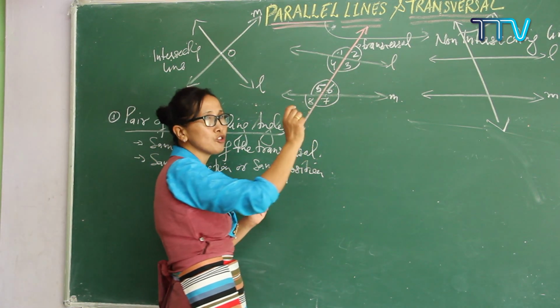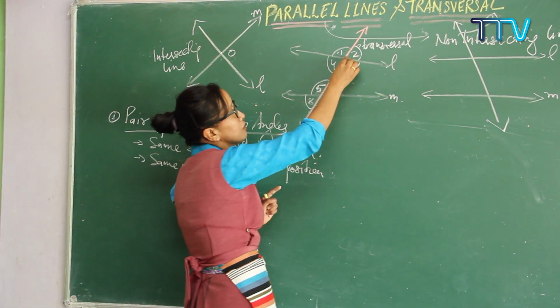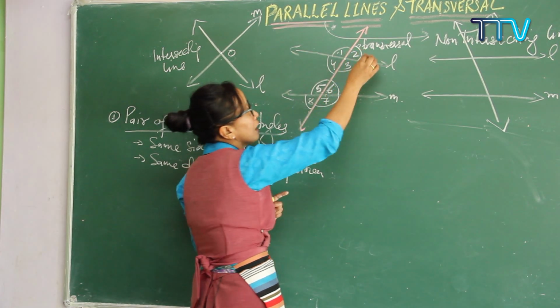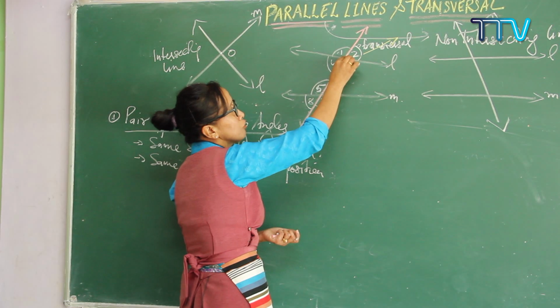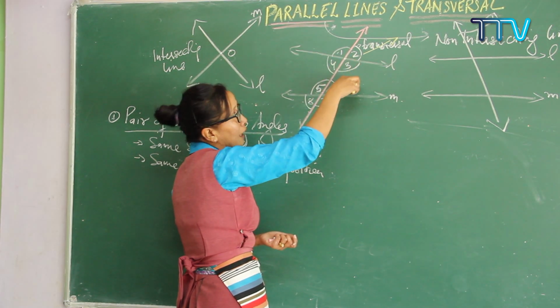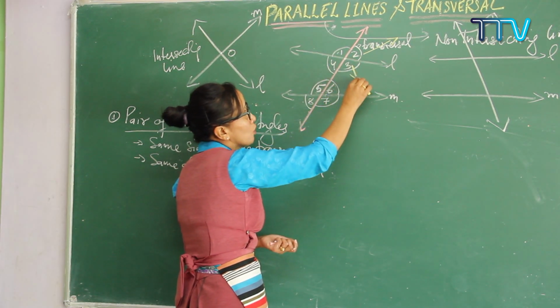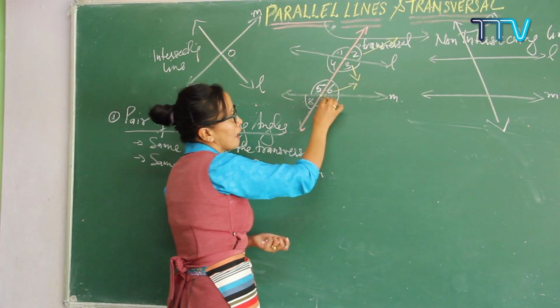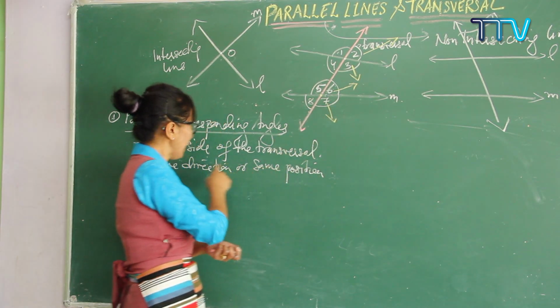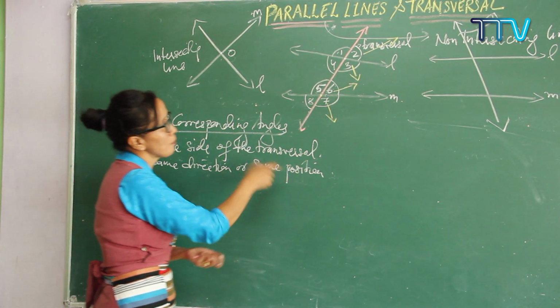Which ones have the same direction? That means the ray directions. If this is your vertex, your ray goes up, and if the angle is forming here, it goes down. Correct? Again this goes up and this goes down, and it is written here: same direction or same positions.